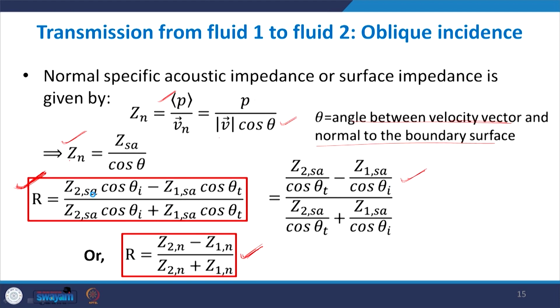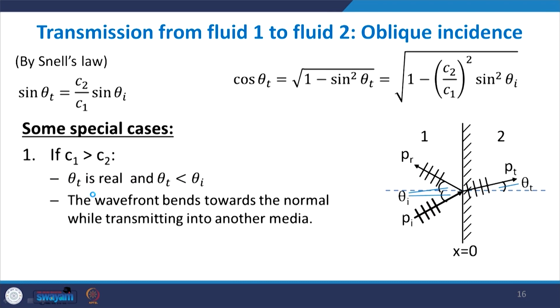Okay, let us study a few special cases. By Snell's law, we already get that sin theta t by c2 is equal to sin theta I by c1. So the value of sin theta t in terms of theta I is c2 by c1 times sin theta I, and cos theta t is under root of 1 minus sin square theta t. We replace it with this particular value, so this is the expression we get for cos theta t.